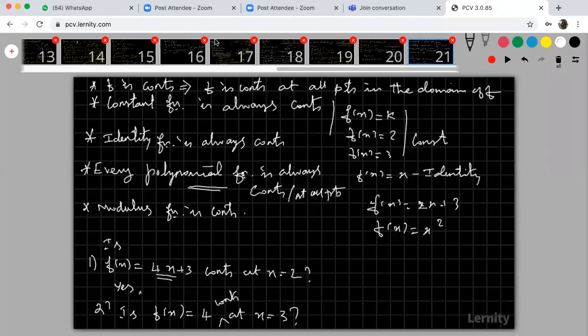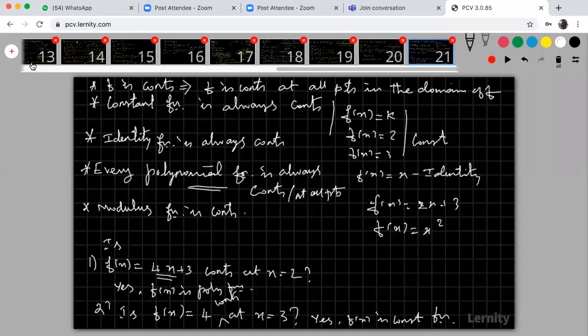Yes, that's all, simple. It is a constant function. A constant function is always continuous, at every point the answer is yes. Here f of x is a constant function, and the earlier one was a polynomial function.